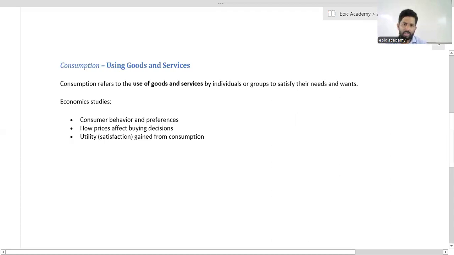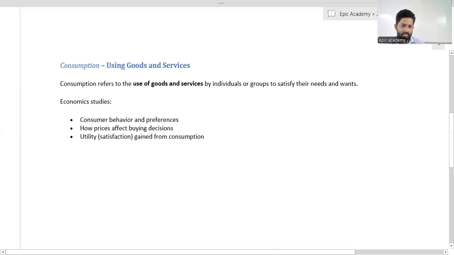You can use it. You can consume it without any hesitation. Yes, it is very easy to identify that. By consuming all those tangible things, you can satisfy basic human needs and wants, isn't it?